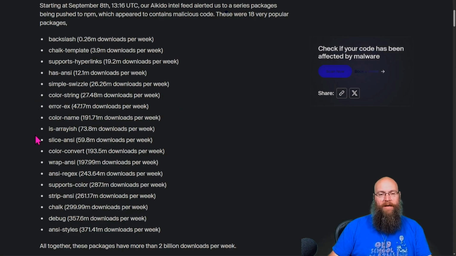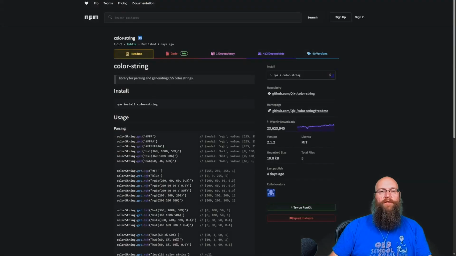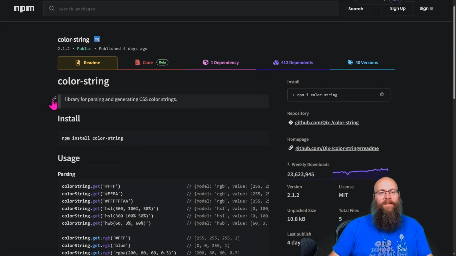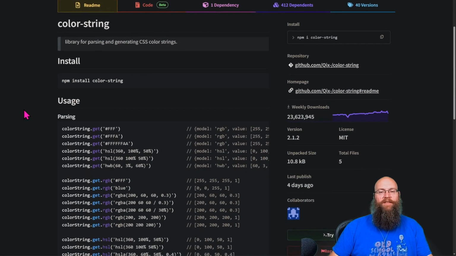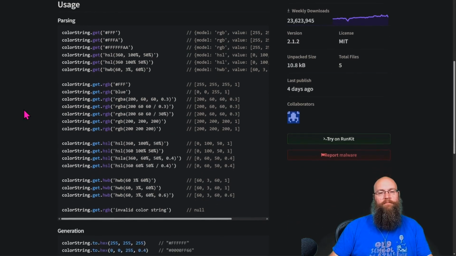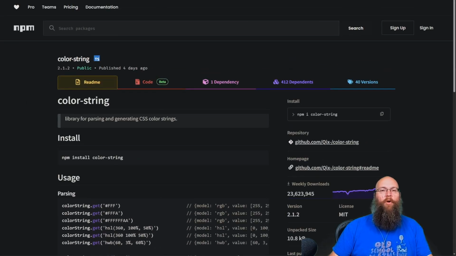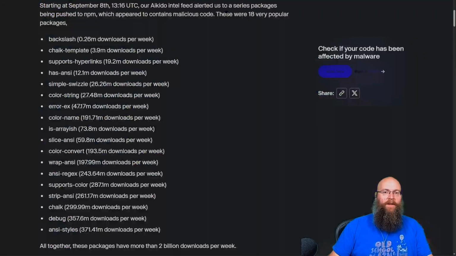So one I'm going to pick on here is this one, color-string, right here. 27 million downloads a week. What does color-string do? Color-string is a library for parsing and generating CSS color strings. That's it. Yep. People going and downloading a whole package to handle that CSS color. It's ridiculous little things like this. There was even a package on NPM called is-even, where you would check to see if a number was even. And I was like, if you don't know how to do that without adding an additional package and whatever dependencies come with it, you need to not be a programmer at all.